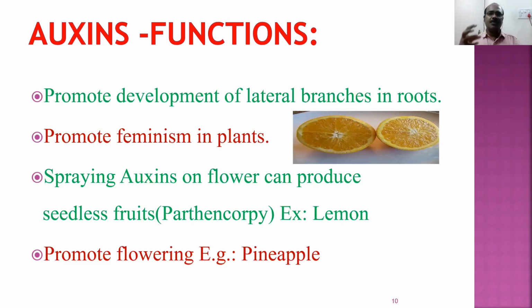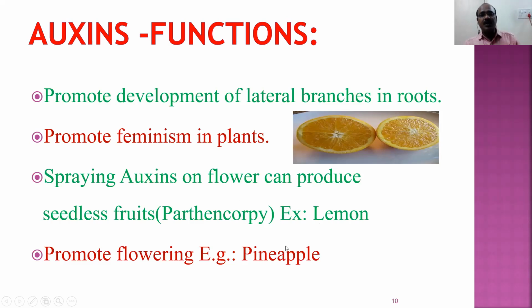When they produce more female flowers, for example, recently we had Batkama. In that Batkama, we take the Gaurama. That Gaurama contained flowers that are female flowers. Normally, female flowers are less and male flowers are more. But we want more female flowers than male flowers, because male flowers are of no use. They won't produce any fruits or seeds. So if you spray these auxins on such plants, they produce more female flowers, and when they produce more female flowers, we will have more fruits.